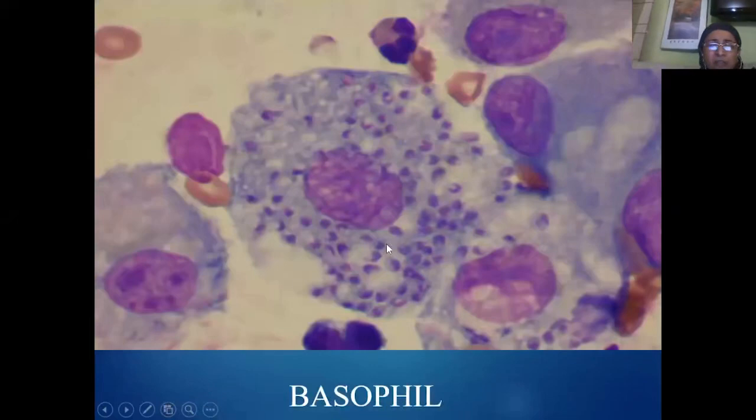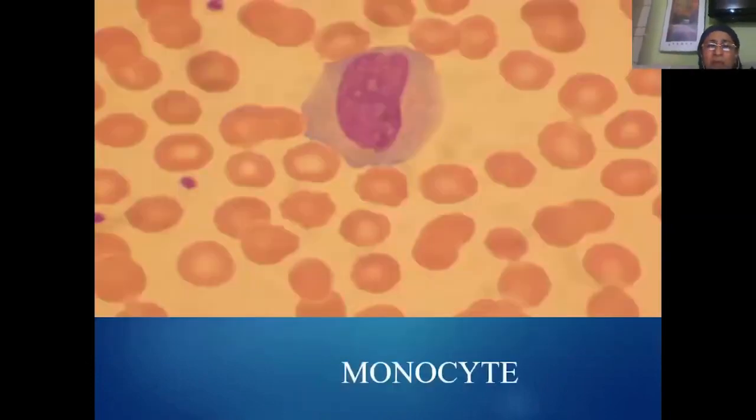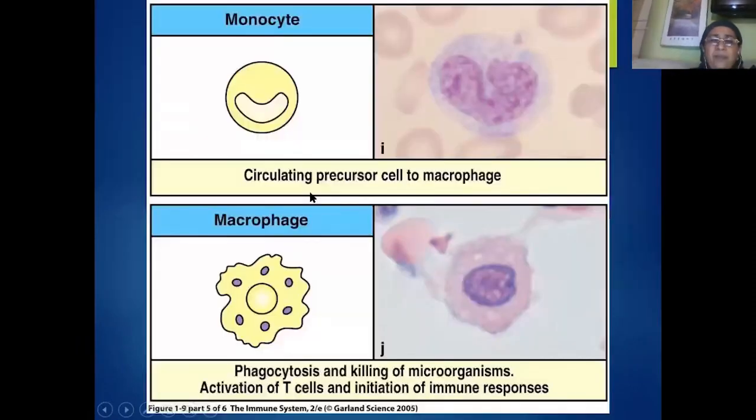Similarly, we'll be able to identify the basophils because they have an exceptionally large amount of granules in the cytoplasm. Thereby we'll be able to identify the basophils in the slide. Monocytes have a large single nucleus, so thereby they are different from the other WBC cells, and of course they also look different from the RBC cells.